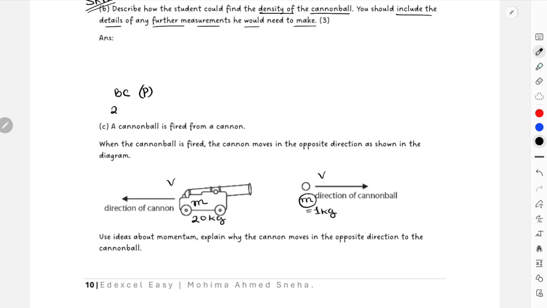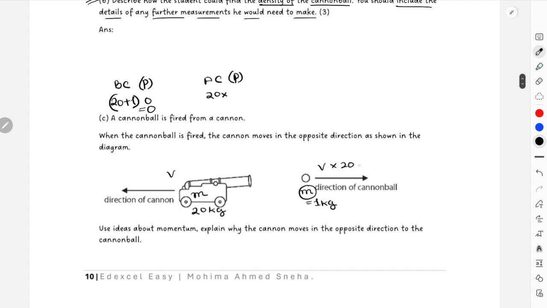So it will be 20 plus 1 multiplied with 0, that would be 0. And after collision, momentum would be 20 multiplied with, I'm considering, this will move with 1 meter per second and this will move with 20 meters per second. But then again they are moving in opposite directions. So this is positive, this is negative, then 1 into 20. At the end of the day, they both have equal momentum in opposite directions. So they will cancel each other out, and the final momentum after collision also remains the same.